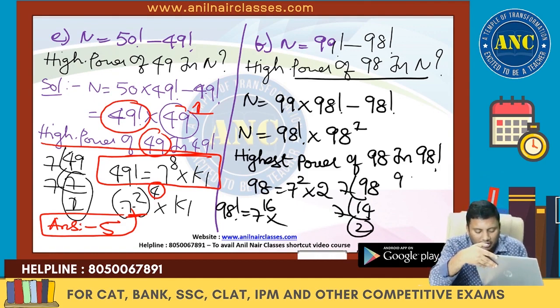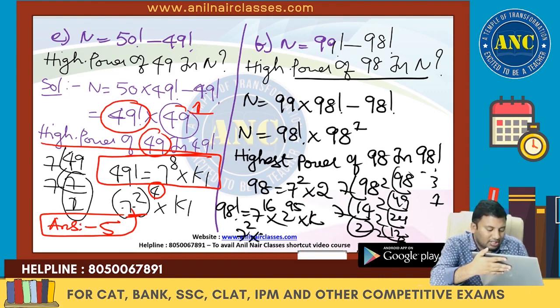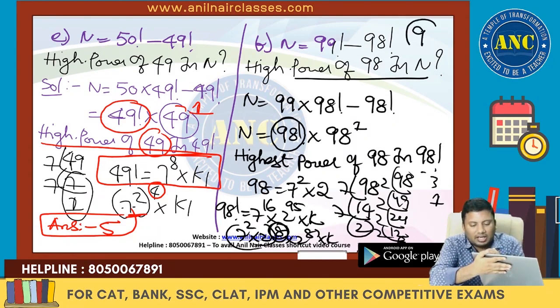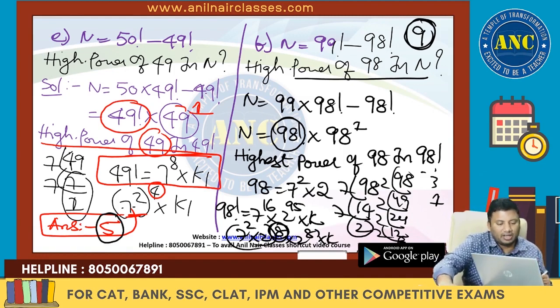You don't need to do it, but even if you do it: 49, 24, 12, 2 sixes are, 2 threes are, 2 ones are. So 4 plus 6, 10, 20, 46, 95 into k. So this is 7 square into 2 power 8 into 87 into k. Here I got 8, here I got 8, here I got 1. Answer is 8 plus 1, 9. I hope it is clear.